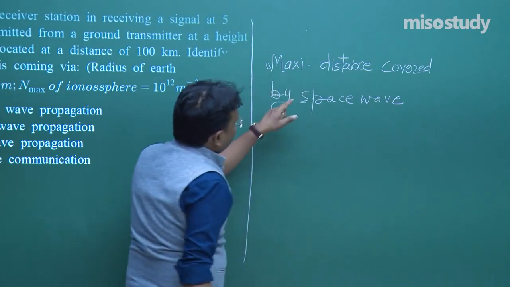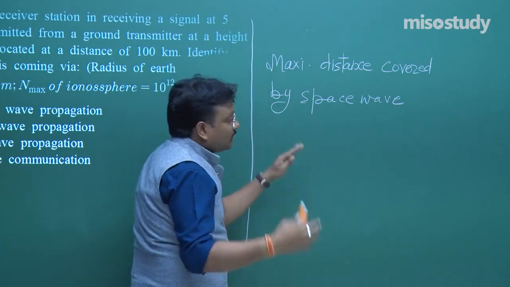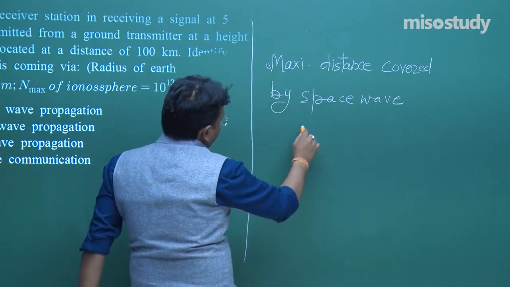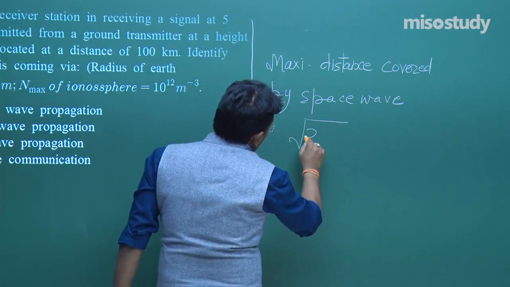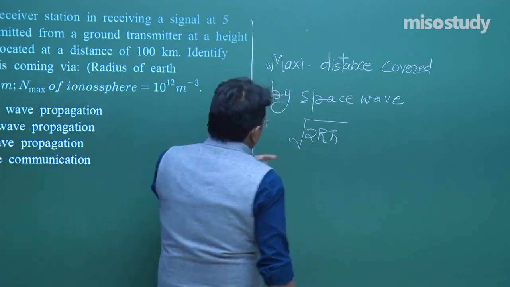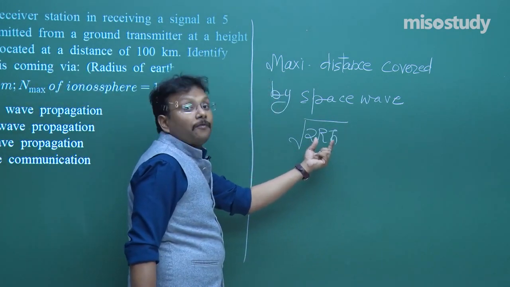Fine. Maximum distance, it's a range obviously. Maximum distance covered by space wave. How much is it? It is under root 2Rh, where h is the height of the tower and R is the radius of the earth.